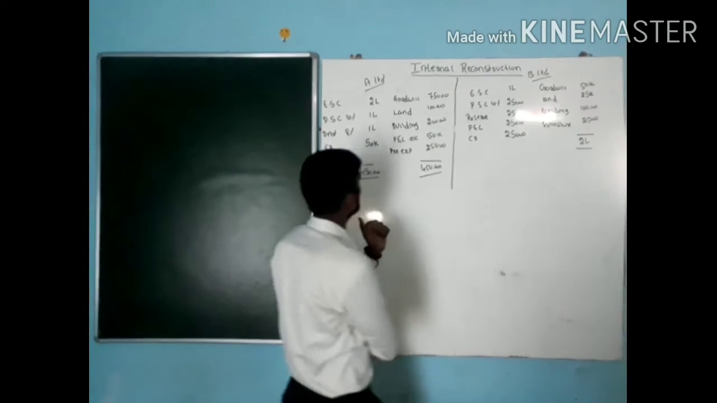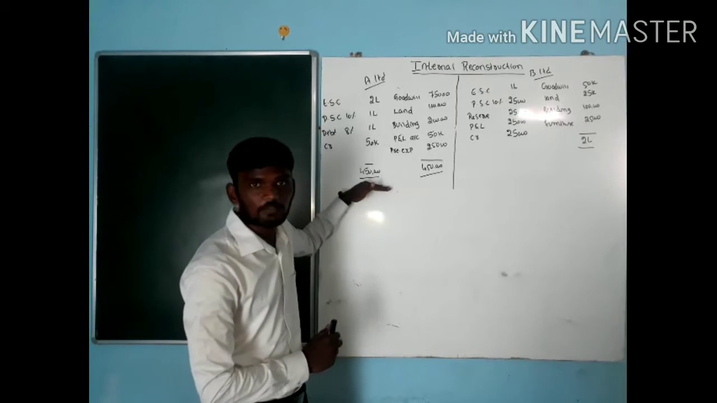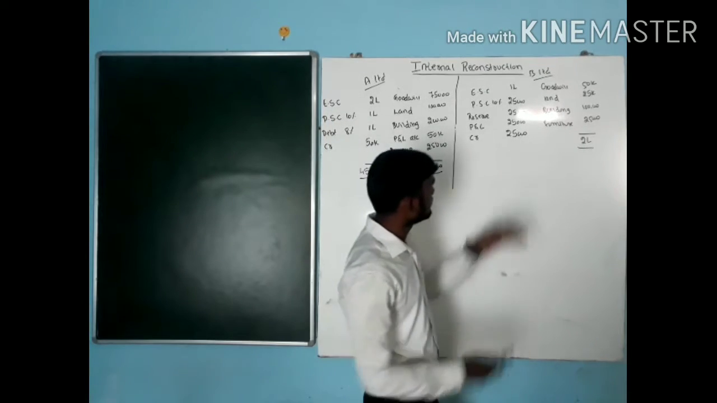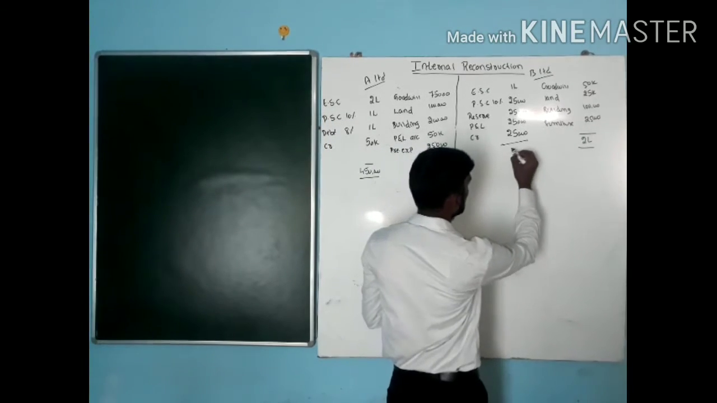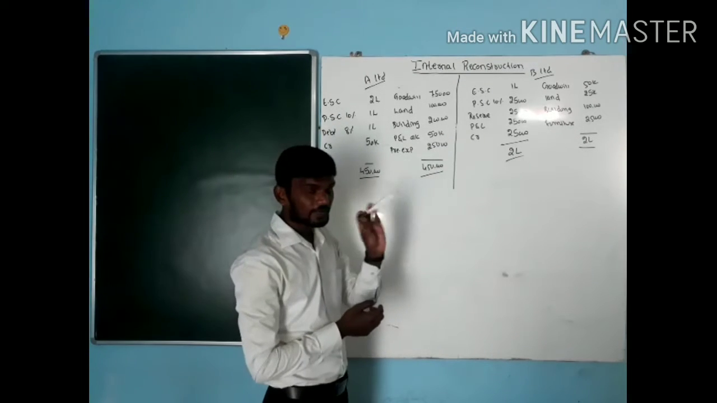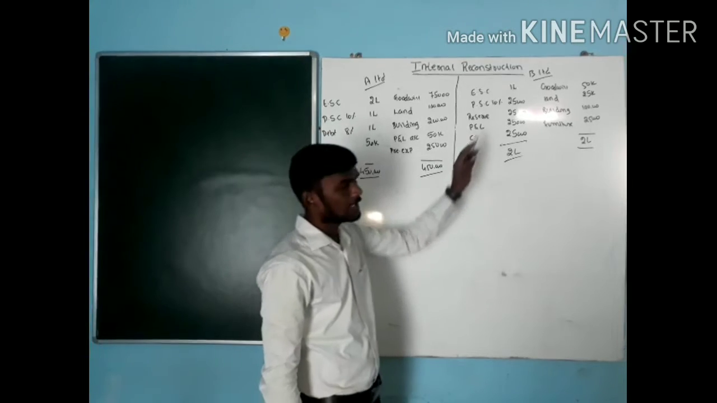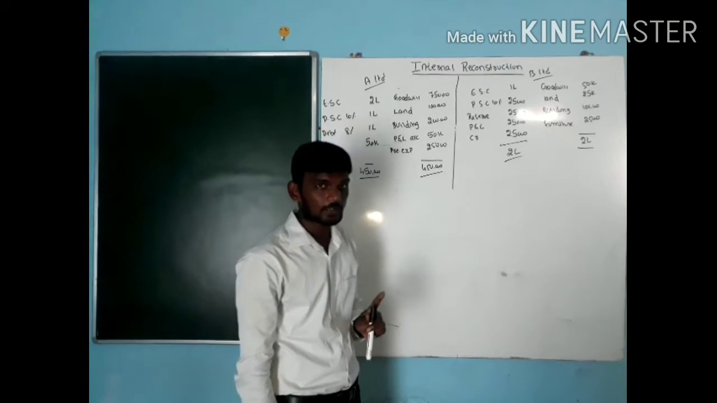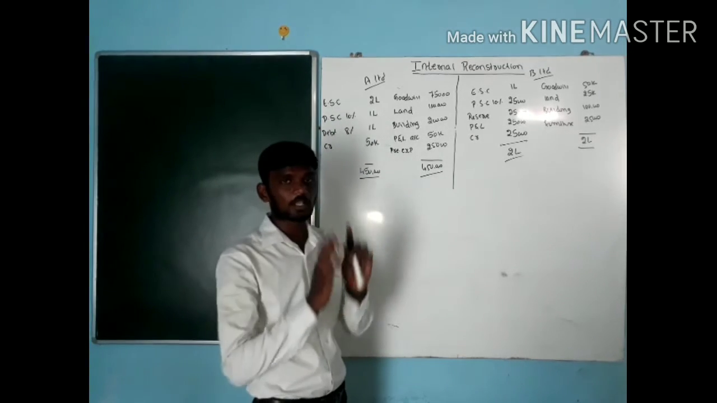See the A Limited value, how much is it here? A Limited value is 4,50,000, whereas B Limited value is 2 lakh. By seeing the value, we can say that A Limited is better than B Limited. But as a commerce student, we should not think like that.